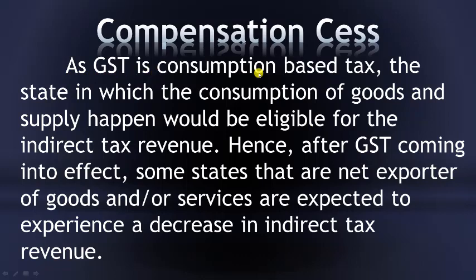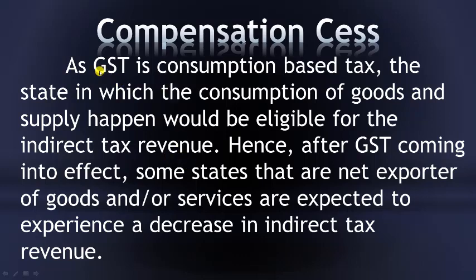As GST is a consumption based tax, the state in which the consumption of goods and supply happens would be eligible for indirect tax revenue. We discussed at the beginning of this course that earlier the tax used to be collected in the manufacturing states, and manufacturing states used to get a bigger pie of the tax revenues.